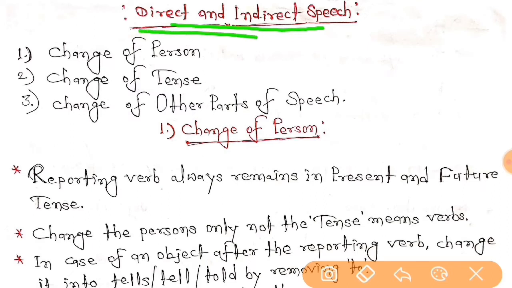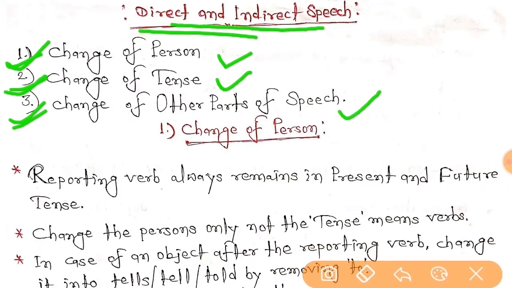So, here it is, direct and indirect speech, and as you already know, it is also known as reported speech and narration, right everybody? Here you can see we have general rules and special rules. For changing direct speech into indirect speech, we have some general rules, including some special rules. In general rules we have to study these three topics. The first one is change of person, the second one is change of tense, and the third one is change of other parts of speech, right everybody?